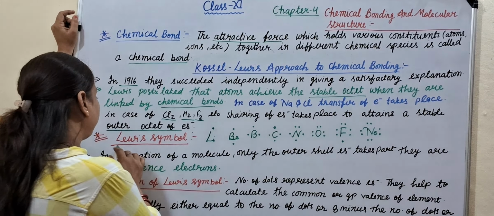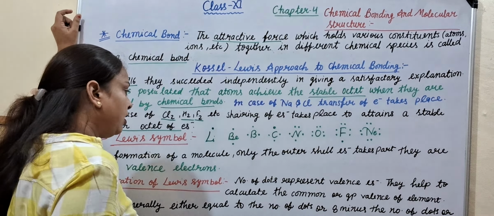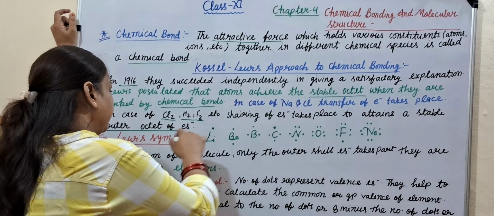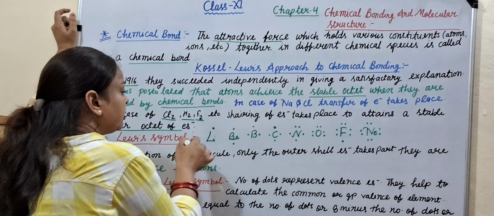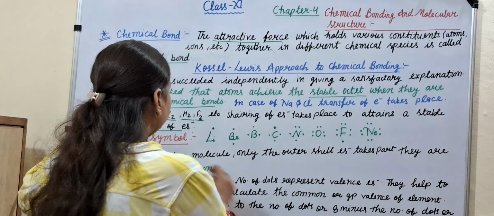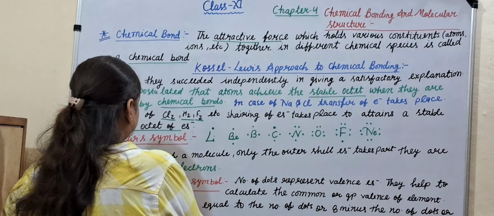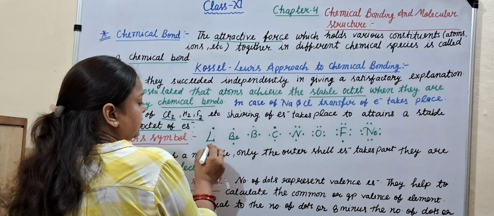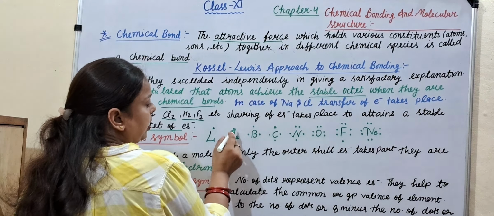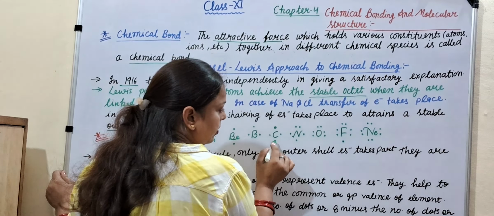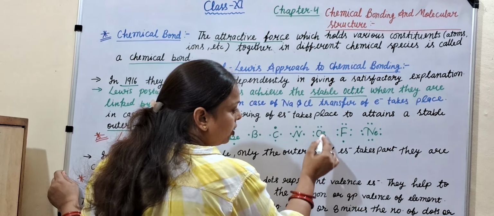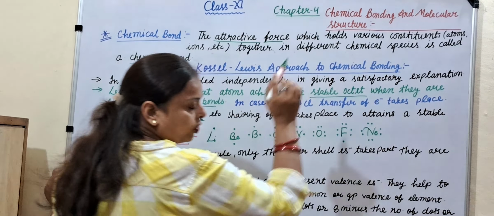The next point is the Lewis symbol. Lewis gave the idea of the dot structure. Here: lithium dot, beryllium dot, boron dot, carbon dot, nitrogen dot, oxygen dot, fluorine and neon dot.